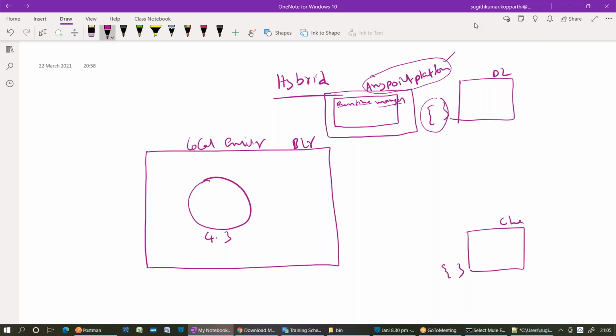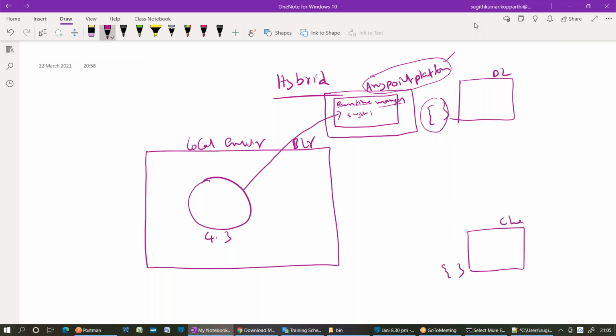First of all, we need to register this 4.3 server with Runtime Manager, and give it a unique name. I'm just giving my name for that server. Now, once I registered, is it hosted on the cloud? Do you think it is hosted on the cloud? Only the metadata is present on the cloud.